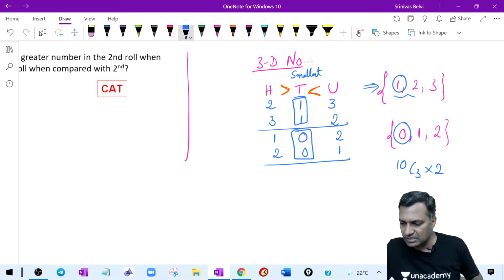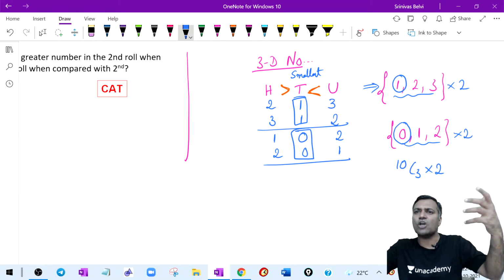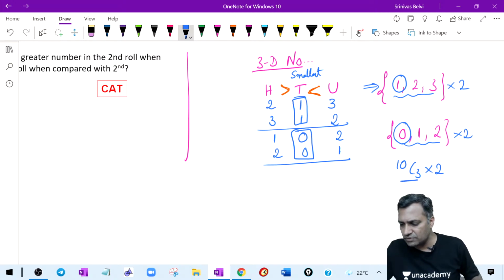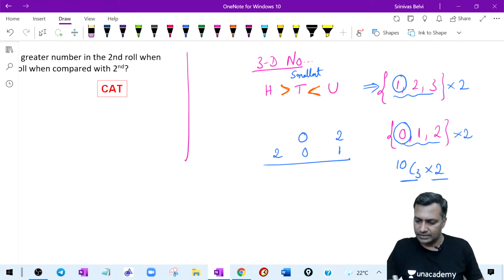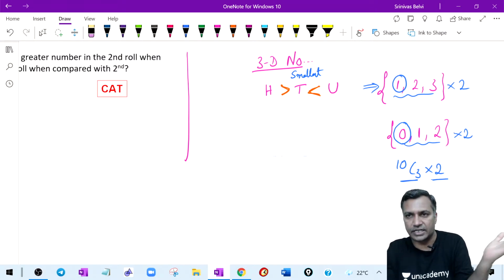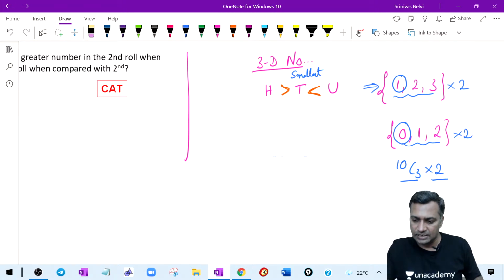For example, for this selection I could form 2 numbers, and for this selection I could form 2 numbers. Like this, how many selections? 10C3 selections. For every selection, I can form 2 numbers. Okay, that is one side of the story. Second thing is, I never said that the digits have to be distinct. Now be careful. I said, tell me the number of 3-digit numbers so that this condition is fine.